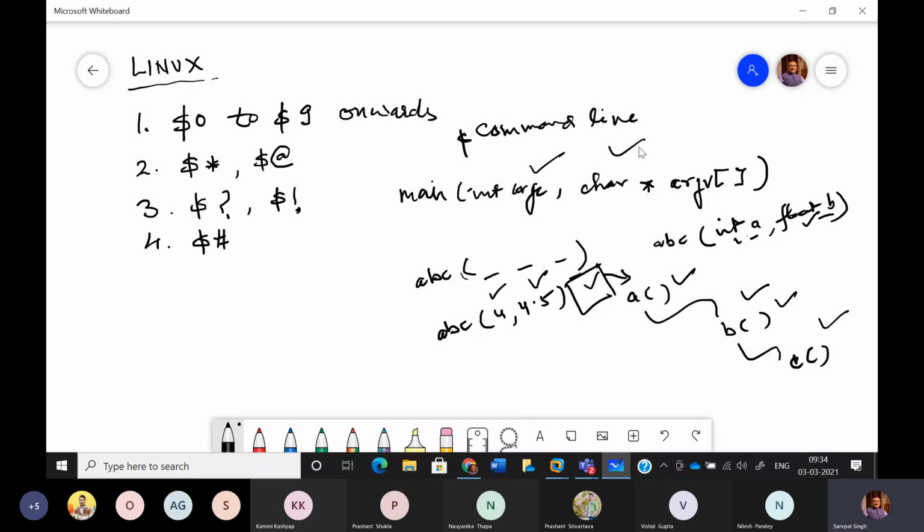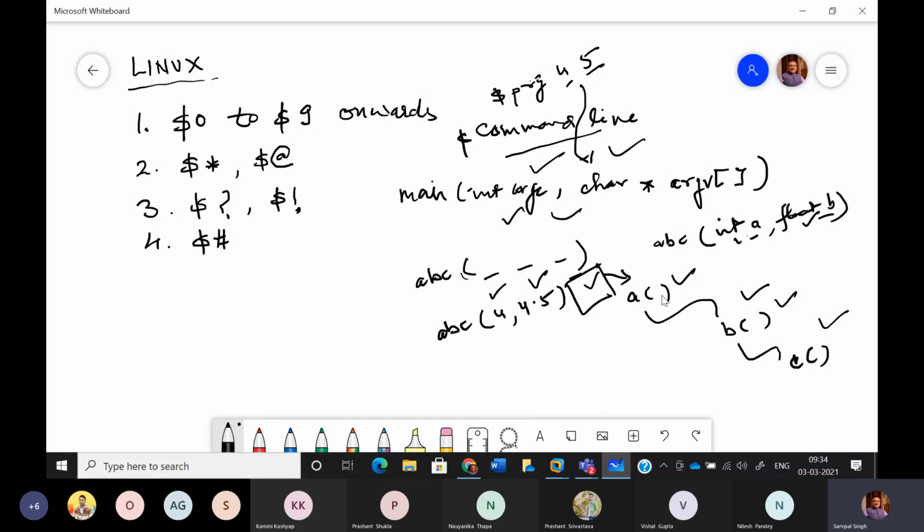Because when we call or execute any C program, let us suppose my program name is PRG, the compiled final version is PRG. When I write PRG 4 5, that means I am passing two values on the command line. So 4 and 5 will obviously be assigned to the variables which you have written inside main.